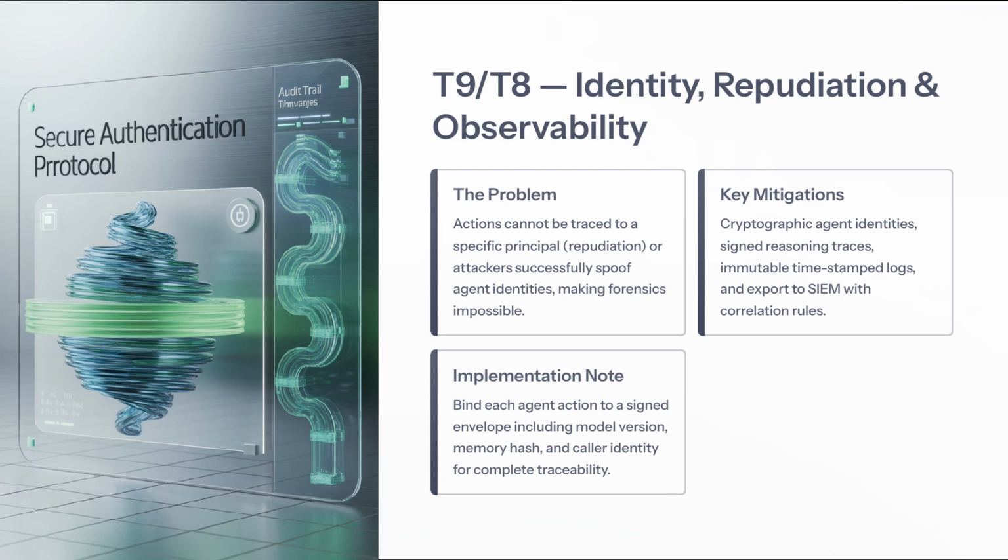By using cryptographic identities for agents, along with signed reasoning traces and immutable timestamp logs, we enhance our ability to track actions effectively. Additionally, exporting this data to security information and event management systems with established correlation rules strengthens our observability. Now, let's explore how these agents communicate and the potential threats posed by communication poisoning.